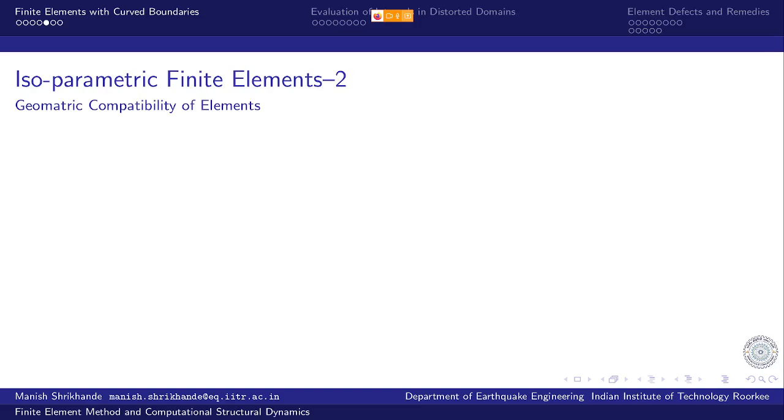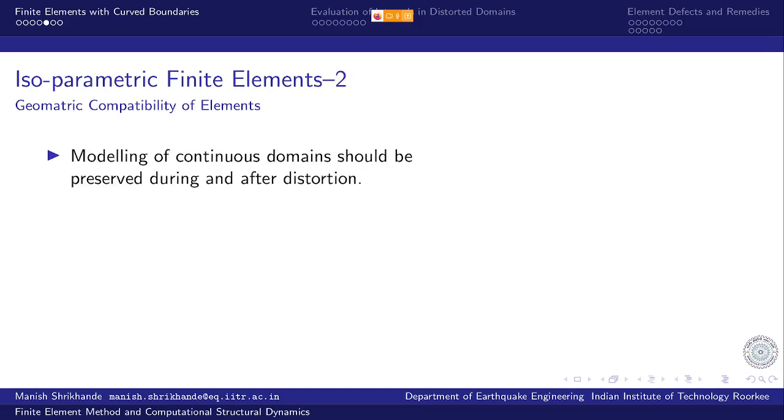So we first come to the geometric compatibility of elements. Modeling of continuous domains should be preserved during and after distortion. So a problem domain which is continuously varying should have no reason to create any voids or any kind of misrepresentation after the distortion that would completely invalidate the analysis.